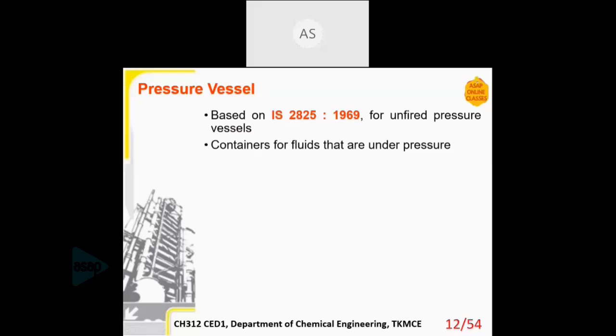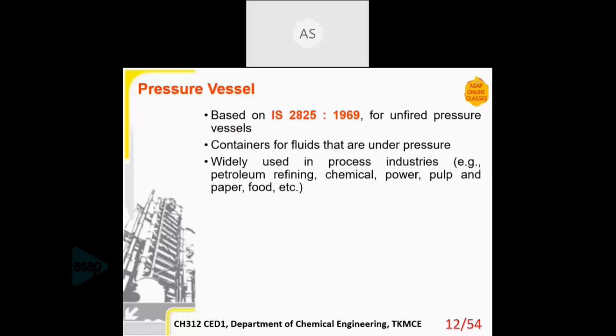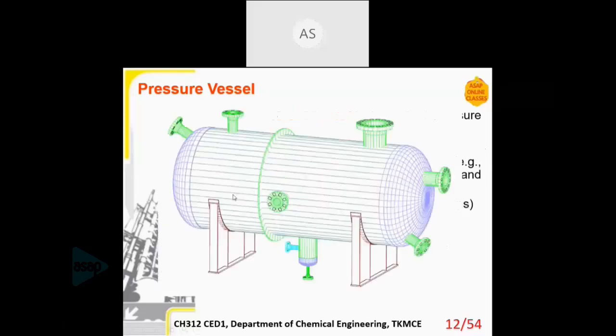There will be many aspects to consider in the design of that. And you know, even a simple LPG vessel is highly complicated. It can cause big explosions and all. So we must be very precise while designing such aspects. It is widely used in process industries, petroleum refineries. Those who have gone for internships must have seen many pressure vessels in refineries, etc. The vessels can be either horizontal or vertical. Horizontal pressure vessels are called vessels, and vertical ones you call a column. Today we'll be discussing more about columns. So this is an example of a horizontal pressure vessel.